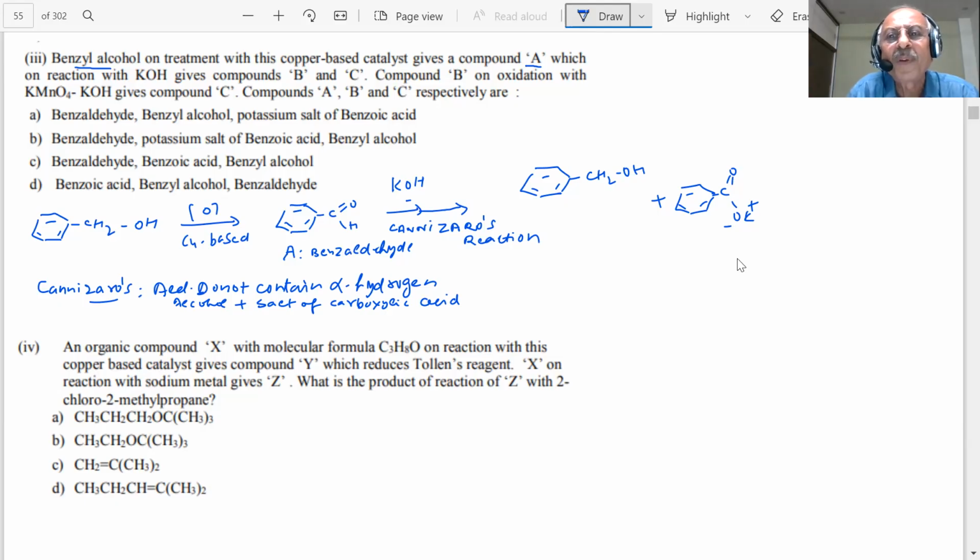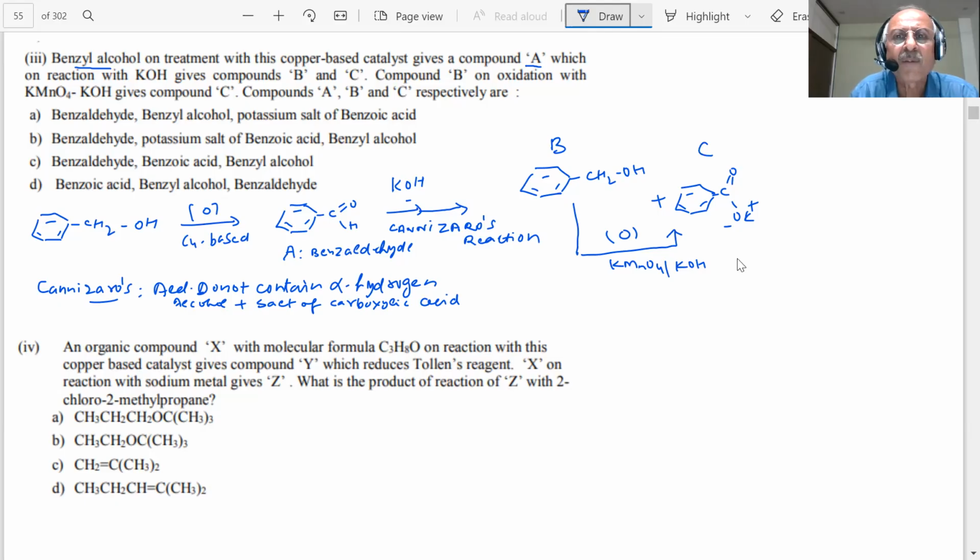Further he says compound B on oxidation with KMnO4. Can this be oxidized? No, sir. Which can be oxidized? This benzyl alcohol. Then this is B. This will be oxidized, students. He is using KMnO4, KOH. You are aware that alkaline KMnO4 acts as an oxidizing agent, gives a compound C. Then this is C, students.